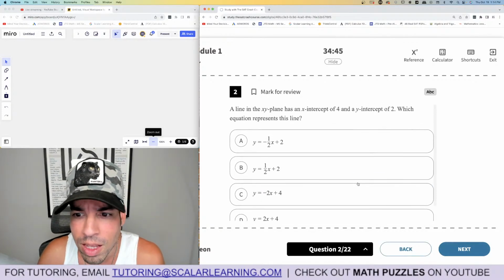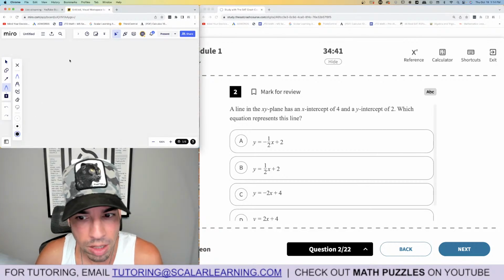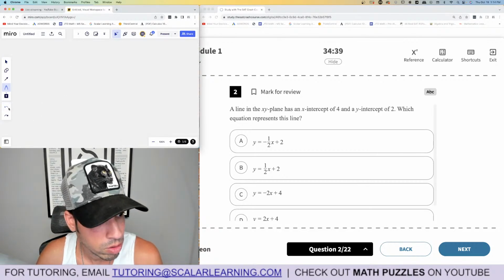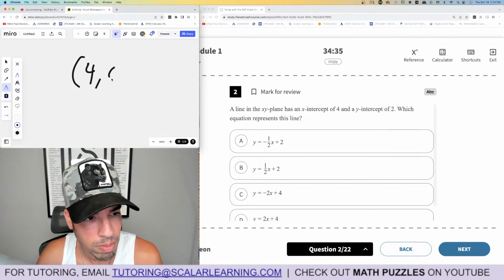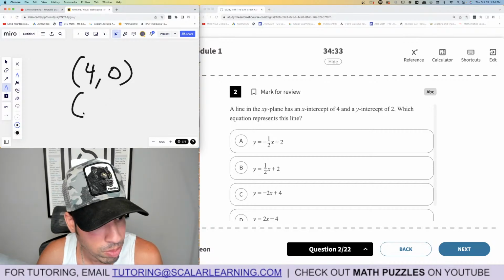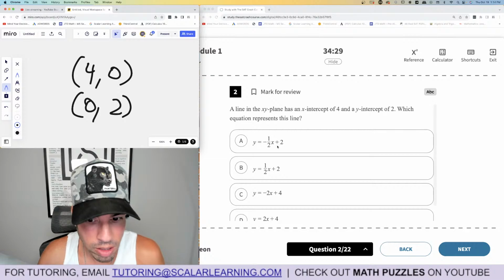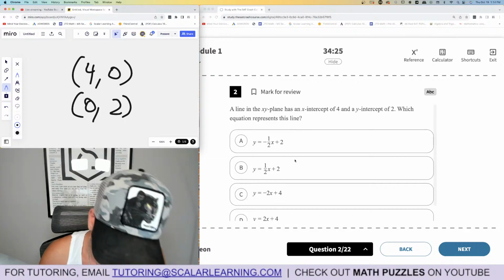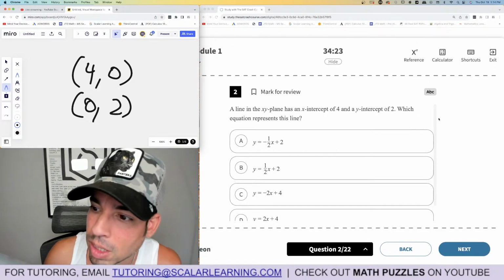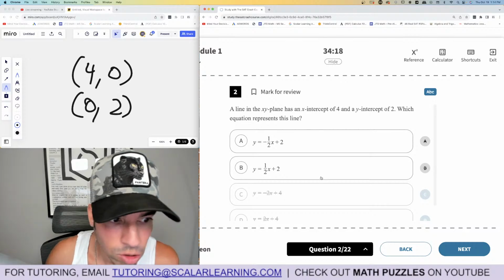Next. A line in the xy-plane has an x-intercept. Immediately when I see stuff like this, I think x-intercept. That means (4, 0), where y is 0. Y-intercept of 2, that's (0, 2). Which equation represents this line? I see these both have y-intercepts of 2. These have y-intercepts of 4. So C and D, I'm going to eliminate real quick. Boom and boom. Now it's one of these two.